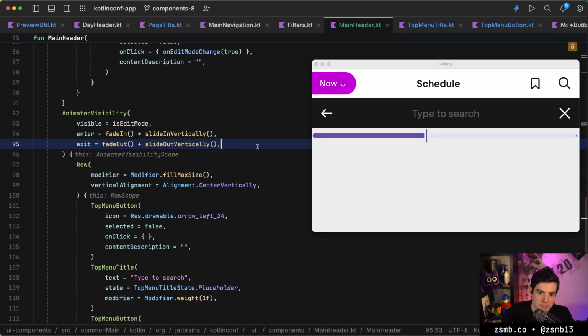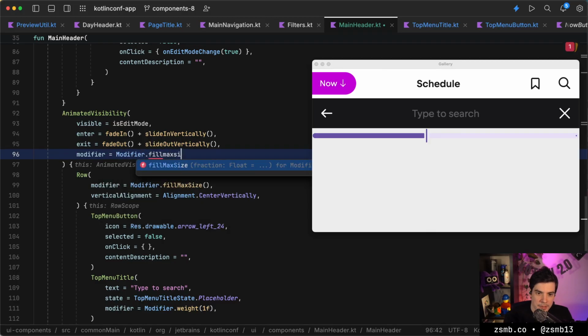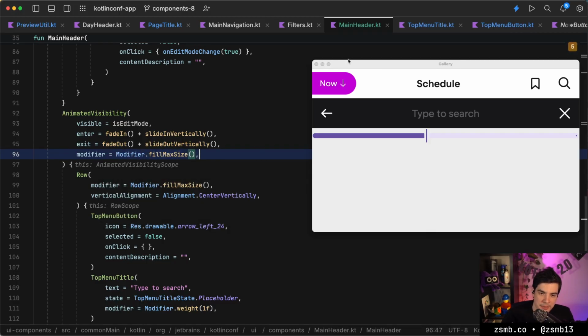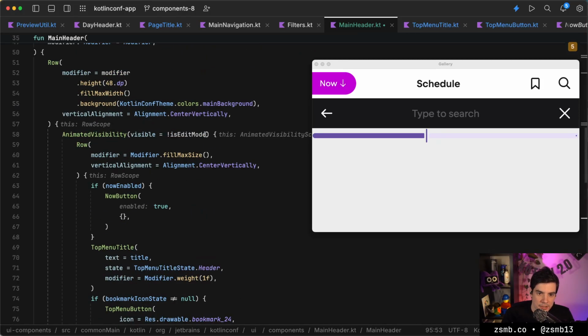Maybe we can make this more stable by just adding fill max size on the animated visibility so that it doesn't need to. It's still sliding around. Okay, maybe that's not the problem. Let's add the same thing to the other animation.